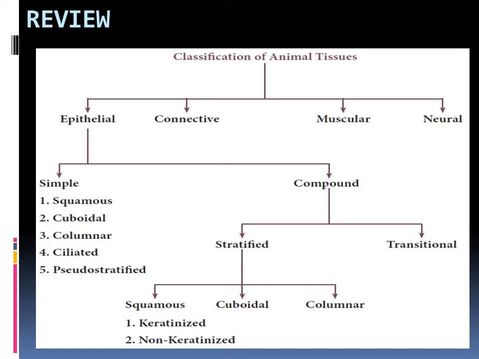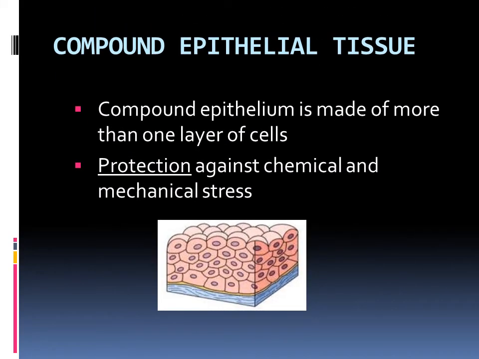So in today's session we are going to see elaborately about these various types of compound epithelial tissue. So what do we mean by compound epithelial tissue? Compound epithelium is made of more than one layer of cells, right? In the figure I displayed, can you see the bottom blue color is the basement membrane, and above that the layers of cells are there. Here more than one layer will be there, right? Hence it is known as compound epithelial tissue.